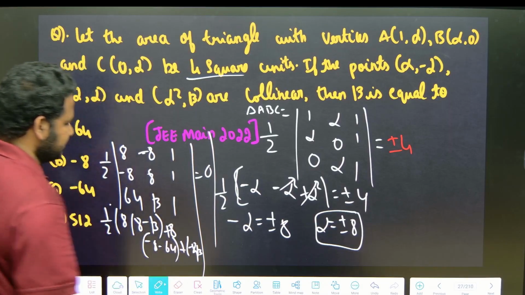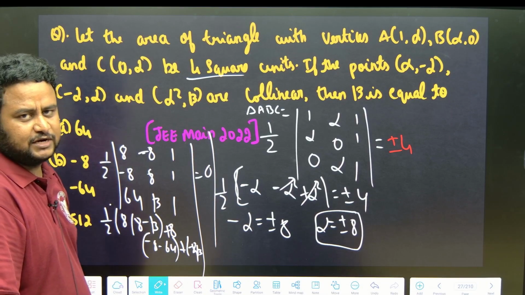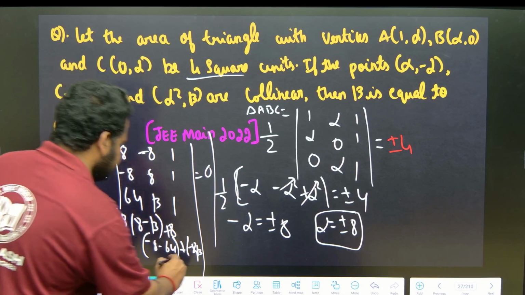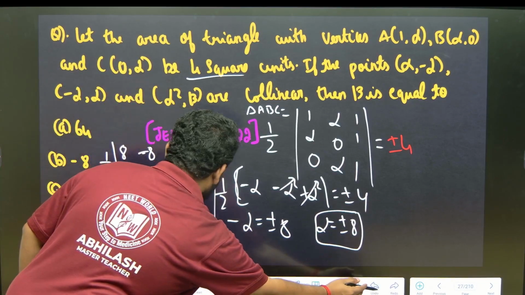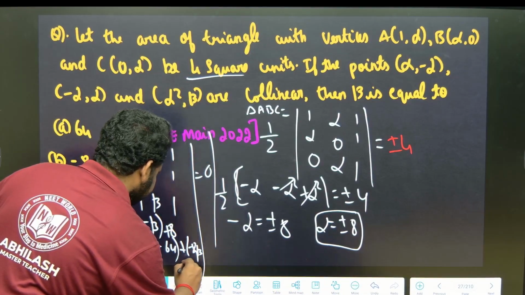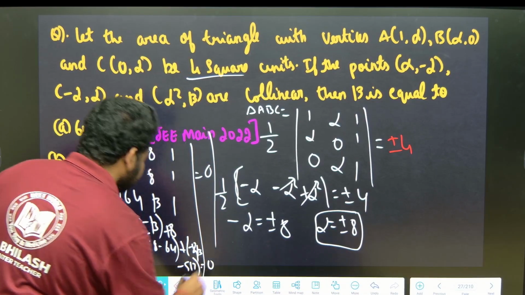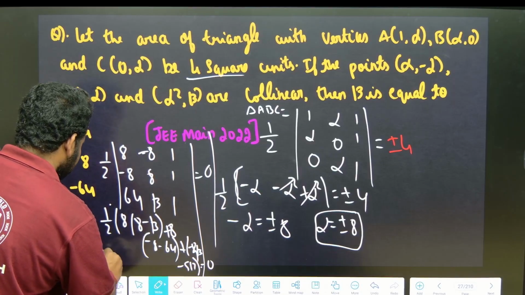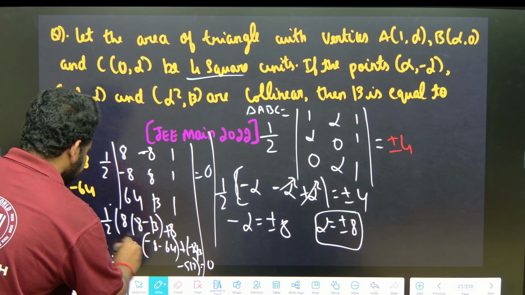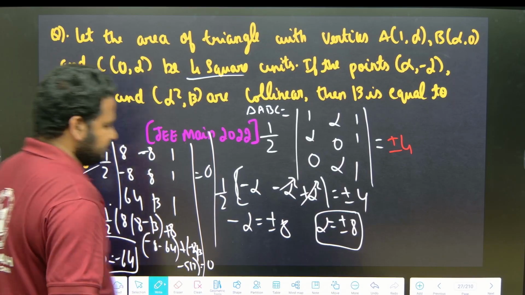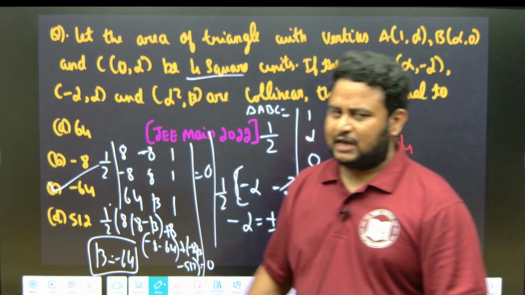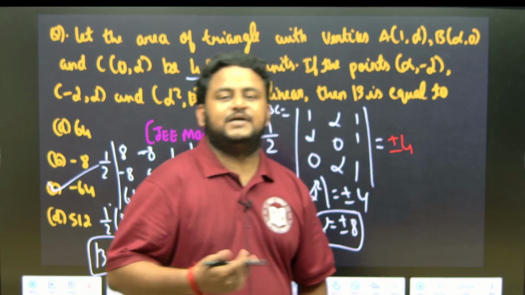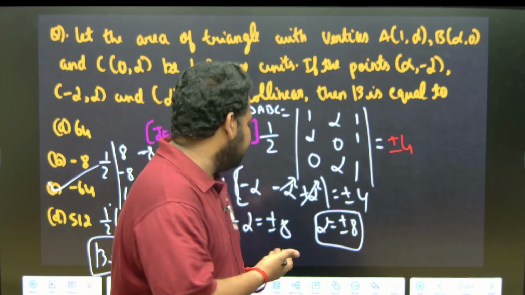Minus 64 into 8. 64 into 8 is what? 60 into 8 is 480, 4 8 is 32. That is nothing but 512. So this will be minus 512, not just 512. So if I equate it to 0 and solve this, I'll get beta is equal to minus 64. You can solve this by yourself. You should be good enough to calculate this. So beta will be equal to what, friends? Beta will be equal to minus 64.